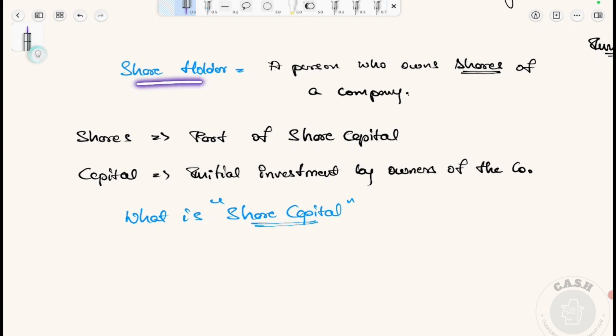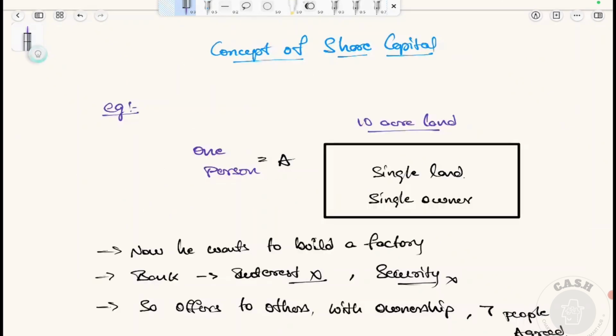Who is a shareholder? A shareholder is a person who owns shares of the company. Now, what is a share? It is a part of share capital. What is capital? It is the initial investment by owners of the company. Now, what is share capital? Let's understand the concept of share capital.